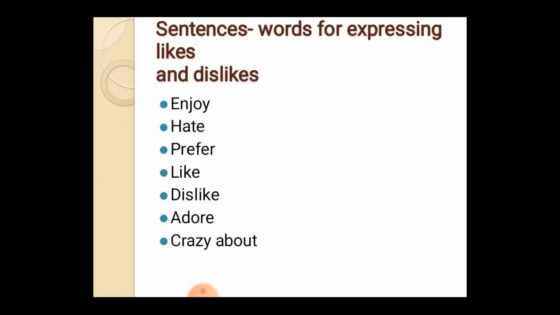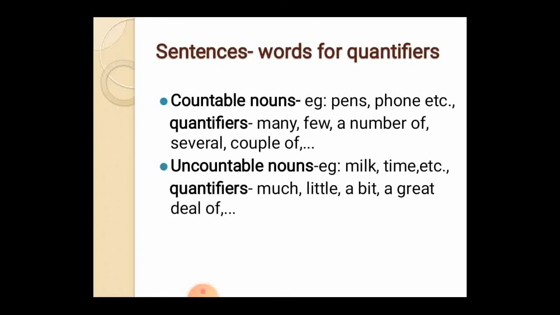Okay. Next thing, words for quantifiers. Quantifiers refer to measuring words. They come with countable and uncountable nouns. When we can count manually, it comes under countable nouns. Example, pen, phone, pencils. All these things can be counted manually.